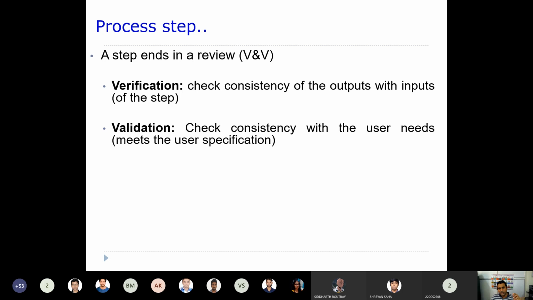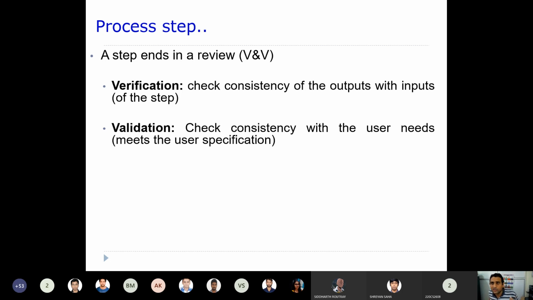Whenever you give your roll number and your name, the system should be able to generate an email ID as well as a password. So the input is your name, and the output is email and password.